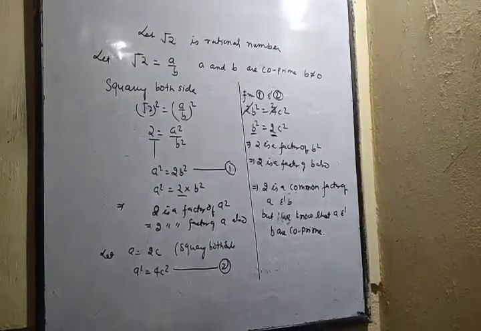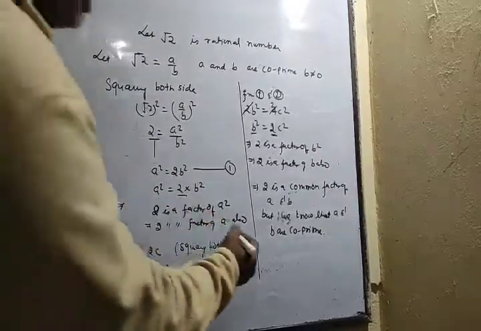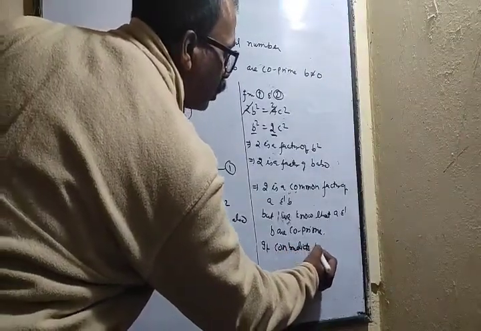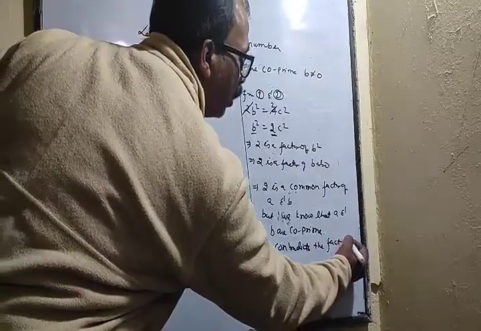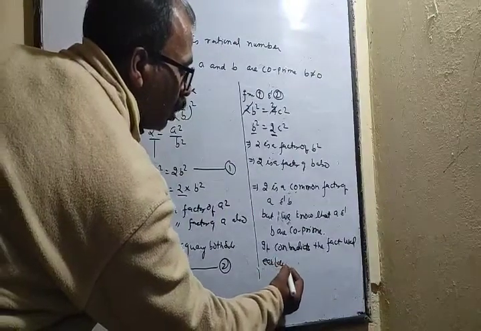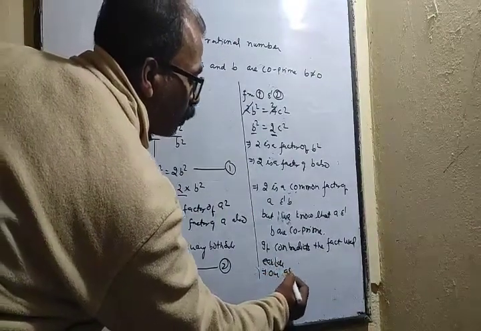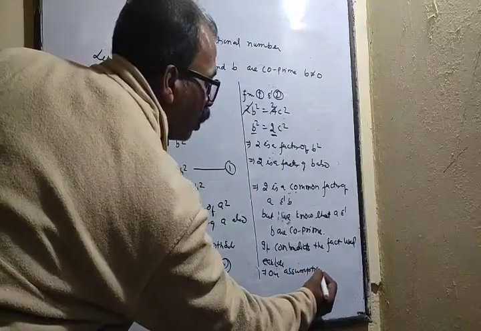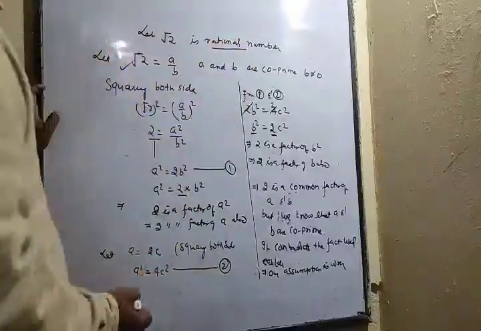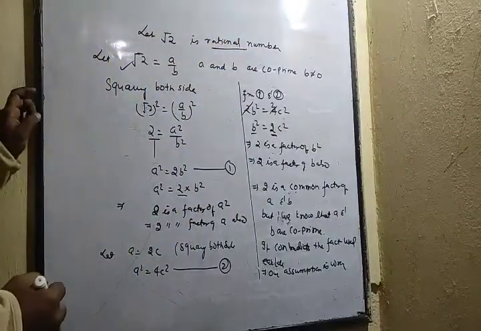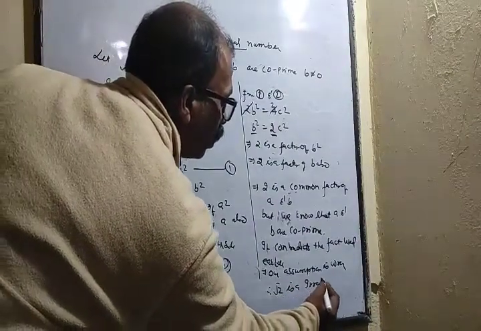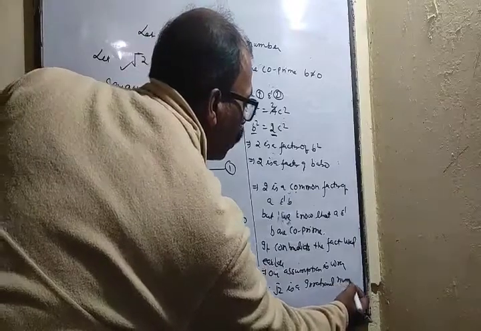So what we'll write is that it contradicts the fact used earlier. It implies that our assumption is wrong. What was our assumption? Root 2 is a rational number. So if this is wrong, what is right? Hence root 2 is an irrational number.